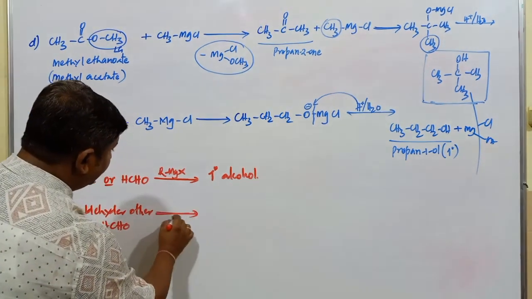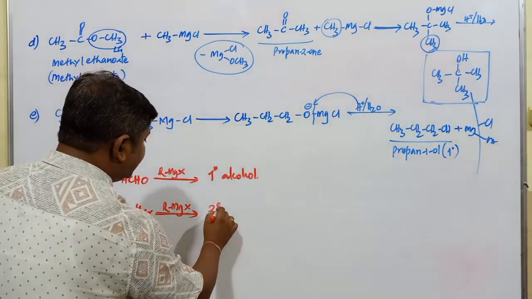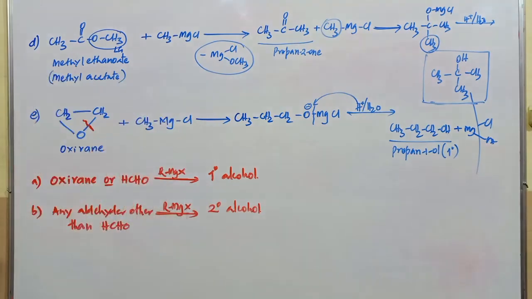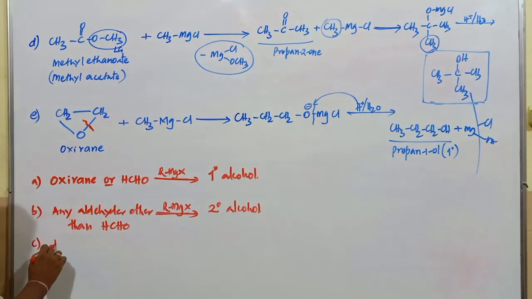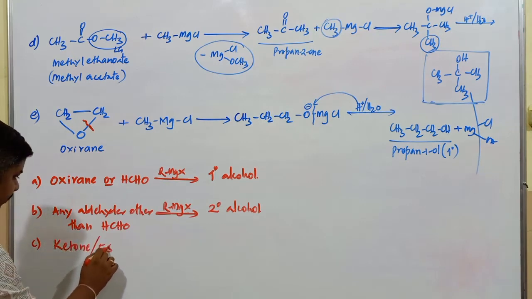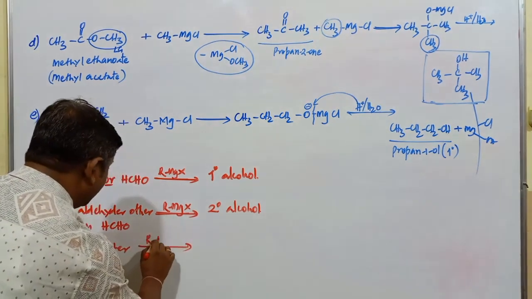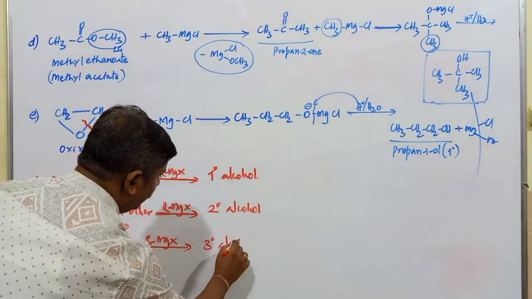If it is treated with a Grignard reagent, RMgX, it gives a secondary alcohol. Only formaldehyde gives a primary alcohol. Any aldehyde other than formaldehyde gives a secondary alcohol. Ketone, any ketone you can consider, or ester, if treated with a Grignard reagent, forms a tertiary alcohol generally.